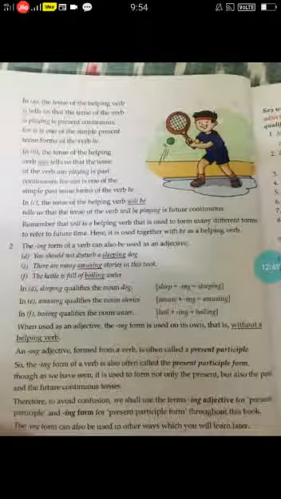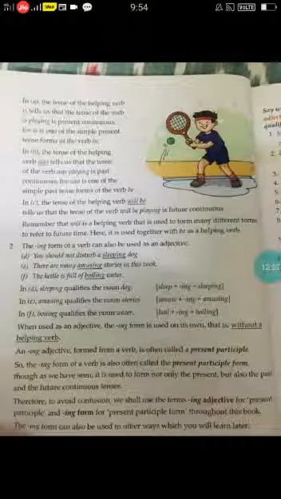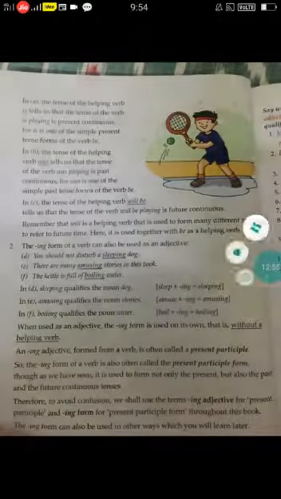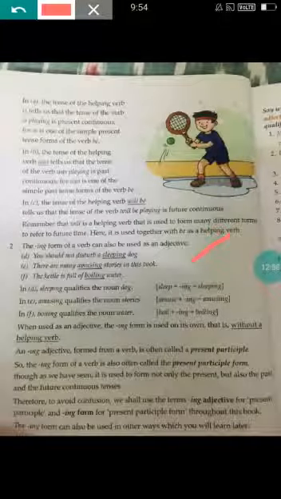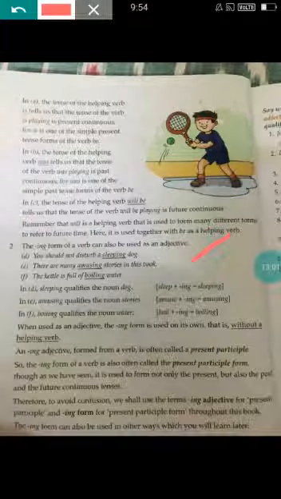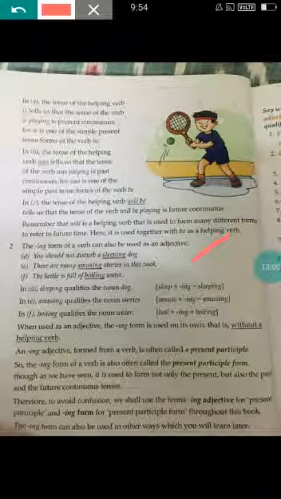Now, sometimes the ing form of a verb is also used as an adjective. You know what an adjective is, right? The describing words are called adjectives. It describes more about the noun. So sometimes this verb describes the noun, which means it acts as an adjective also.